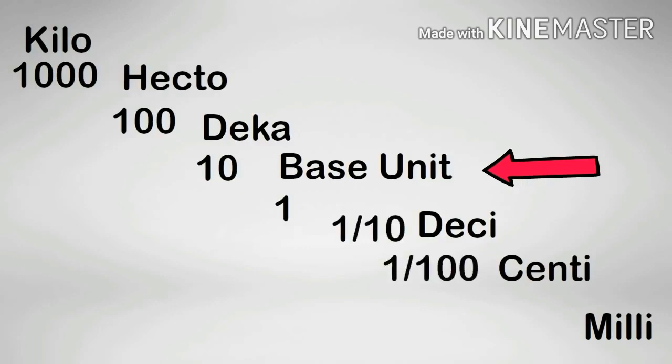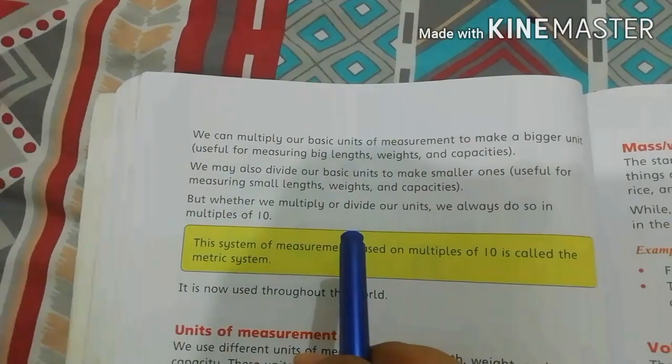Now, starting at the base unit and moving toward the left, deca has value 10, hecto 100 and kilo 1000, and the base value is 1. And moving to the right, deci would be 1/10, centi 1/100th, milli 1/1000.